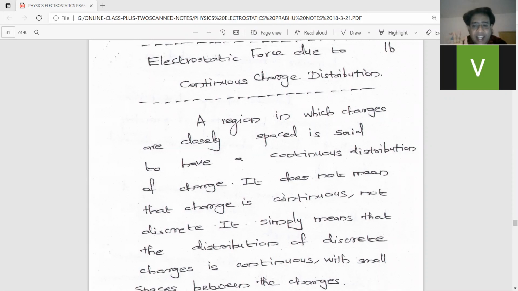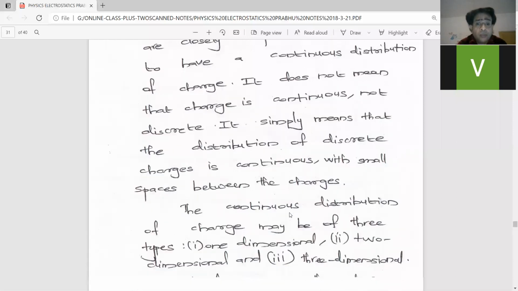Charge is actually discrete, separate: Q, 2Q, minus Q, 3Q, 5Q, plus 5 coulomb, for example plus 6 coulomb, like that. Charge is not continuous, it is discrete. But why it is called continuous charge distribution simply means that the charges are arranged in such a way that the distance or the space between the charges is very small, so that charges appear to be continuous. That is called continuous charge distribution. Am I clear?